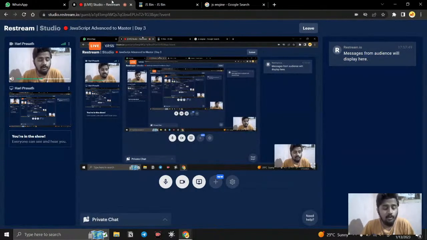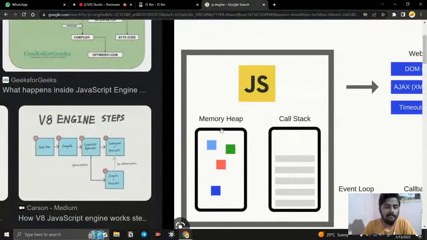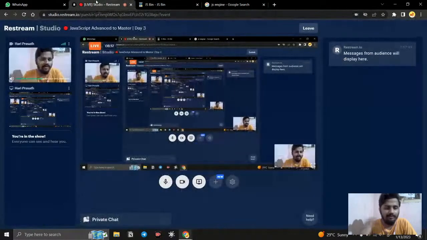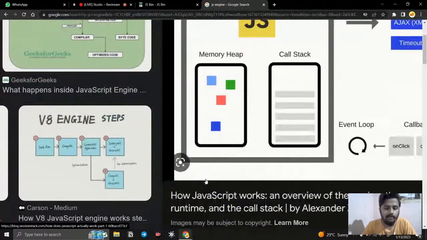Once that function's work is done, it will be removed from the call stack. Memories are constant, they will not be removed. Well, I'm not saying all the memories. Whatever memory you are creating, for example a variable, it will be there in the memory heap. But when we are calling a function, the function gets executed, and once the function execution is completed, the function gets removed from the call stack.